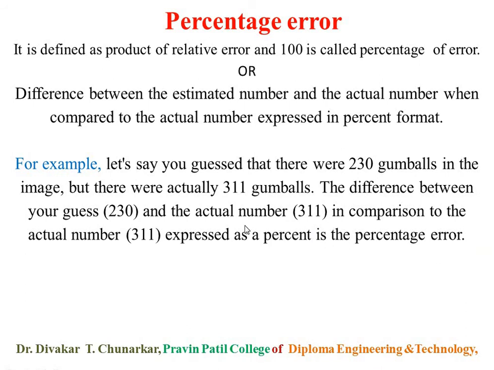We will take a simple example. In the pot, we guess there are 230 gumballs, but the actual number of gumballs is 311. So there is some mistake.